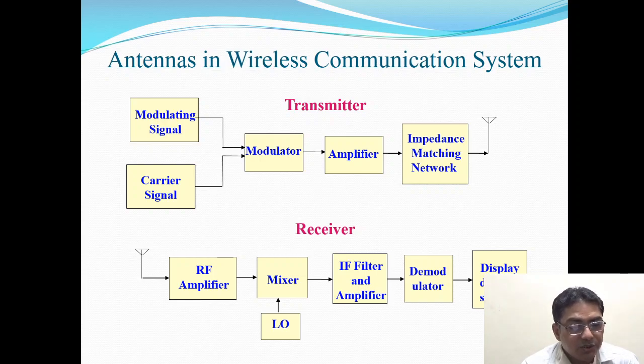A transmitter consists of a modulating signal, also known as the information signal, and that could be your voice data, your analog data, or your digital data. This modulating signal is superimposed on a carrier signal.